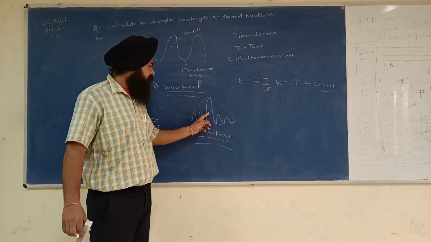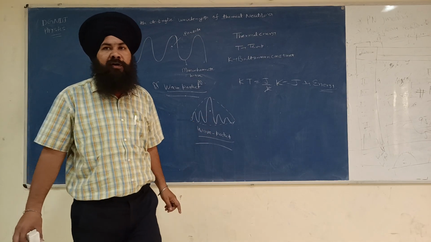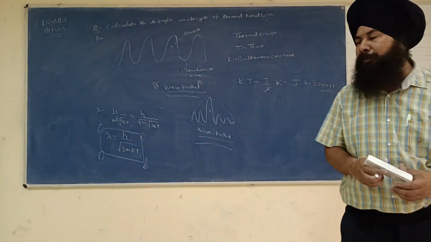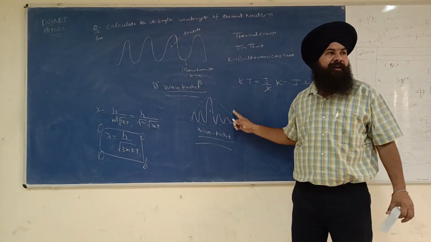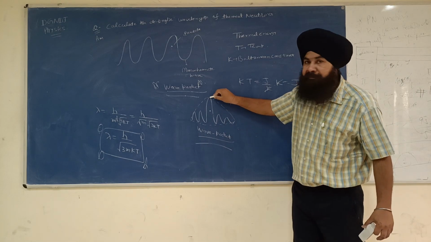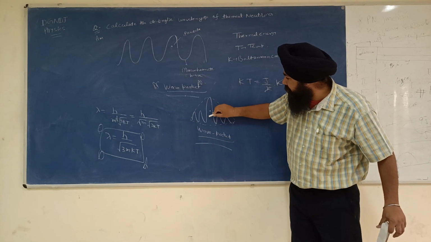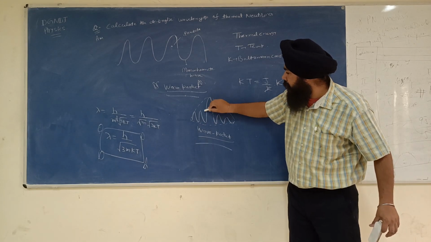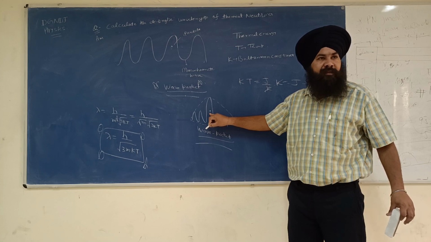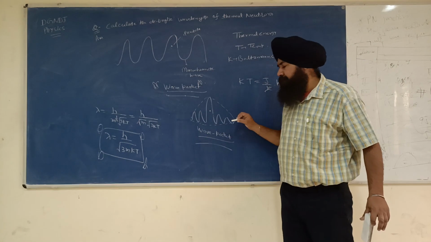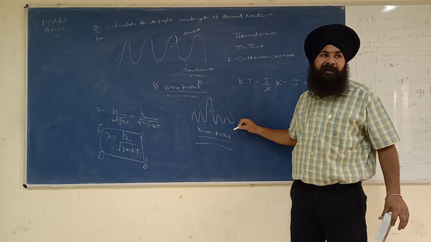If we want to find the particle, we want a probability: what is the probability that the particle will be here? The particle can be anywhere in the wave packet. But see, this is the maximum peak, so there is a maximum probability that the particle is in this part. At the edges there is a minimum probability, a lower probability to find the particle.